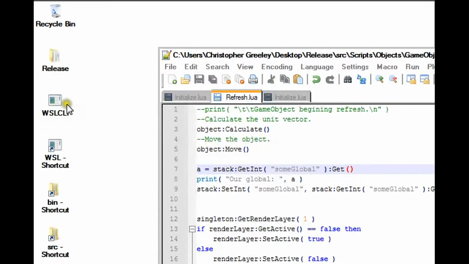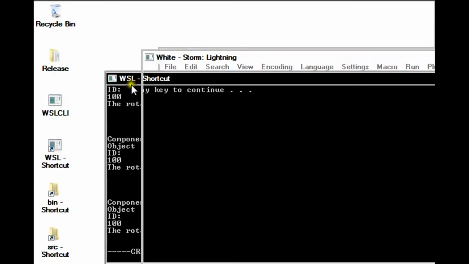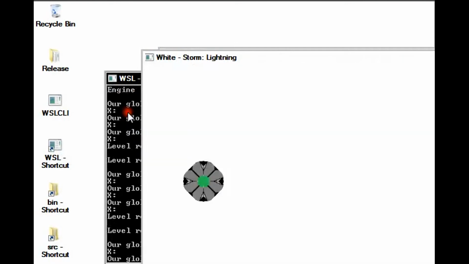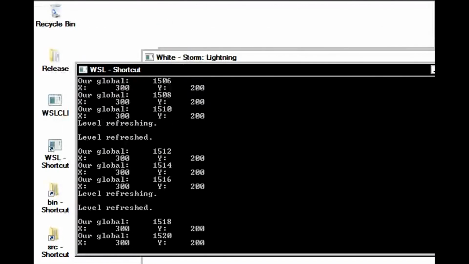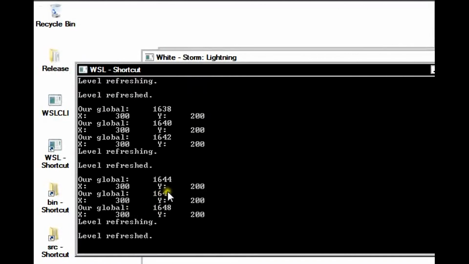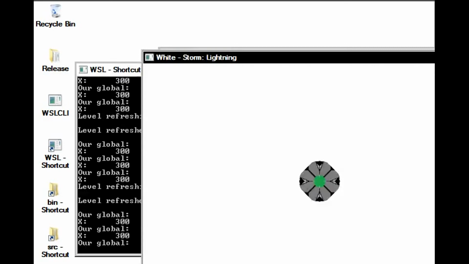And if you take a look, oopsie, each game object will now increment that. So since we have 3 game objects and we're iterating through it 3 times, 1664, 1644, 1646, 1648, etc., etc.